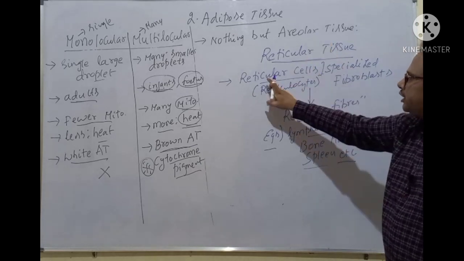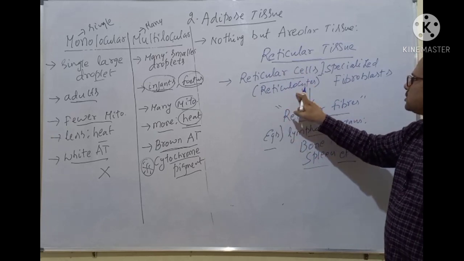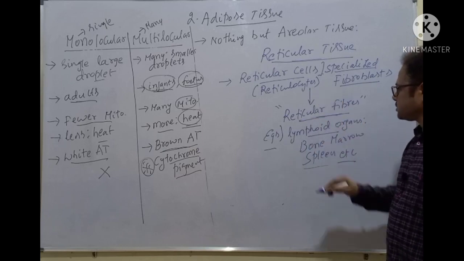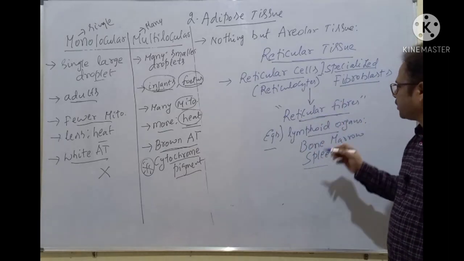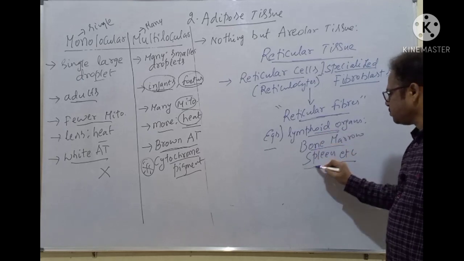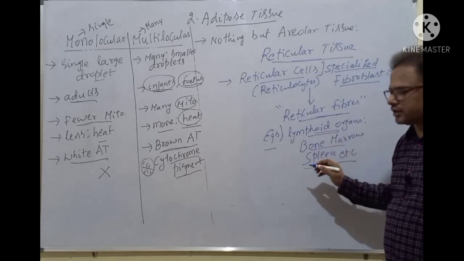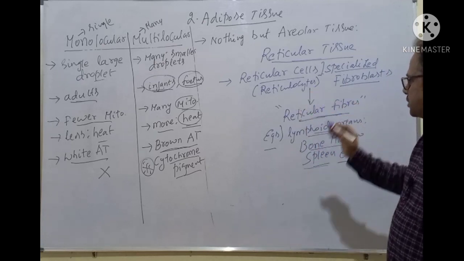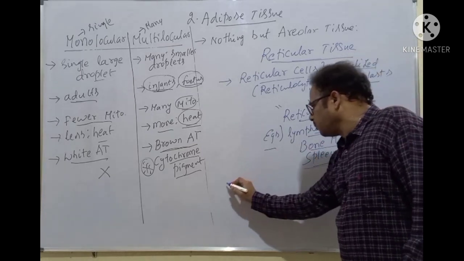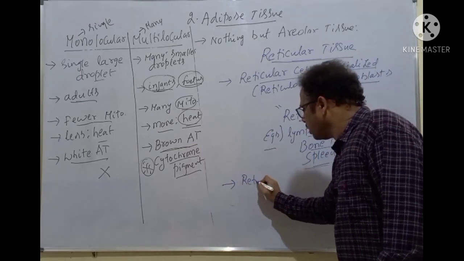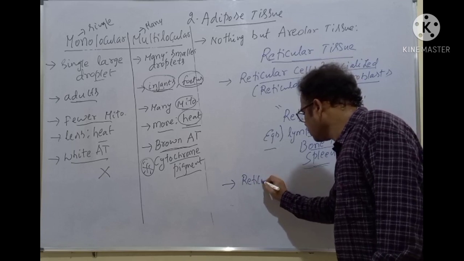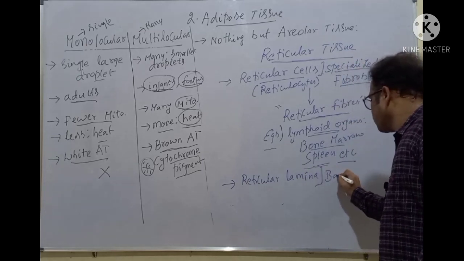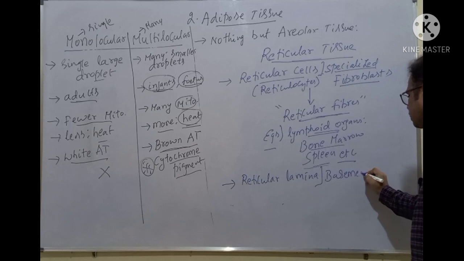The reticular tissue contains reticular cells called reticulocytes, which are specialized fibroblasts, and they secrete the reticular fibers, which provide the supporting framework for the lymphoid organs: bone marrow, spleen, Peyer's patches, lymph nodes, thymus. They get the support from the reticular fibers. And reticular fibers also form the reticular lamina of the basement membrane.